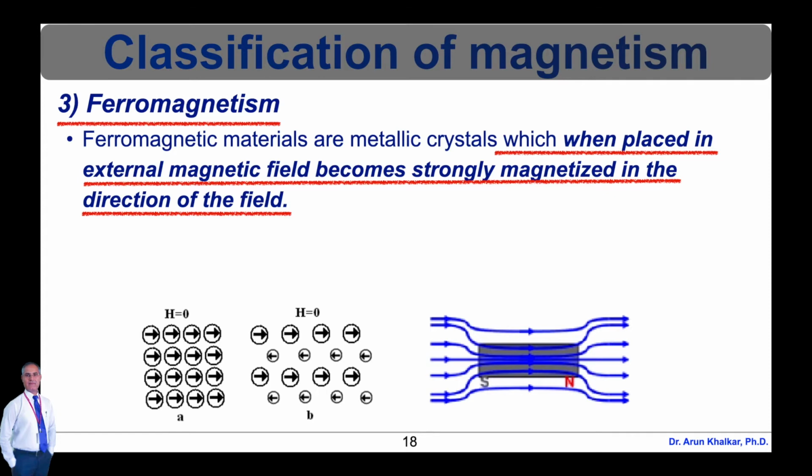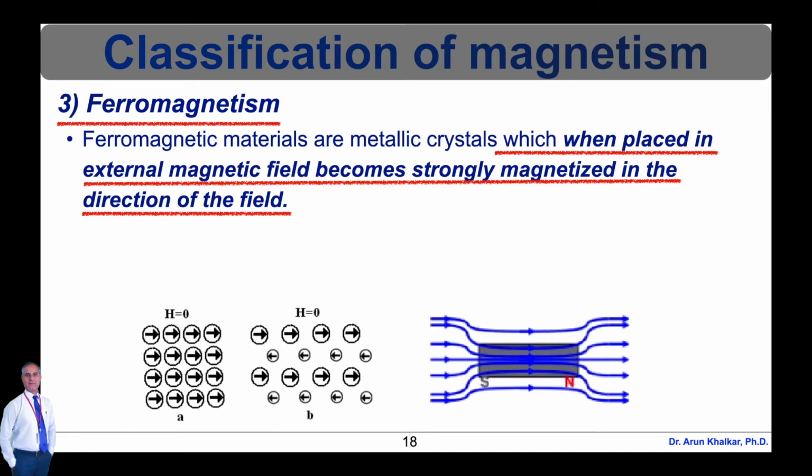A relevant term is the saturation magnetization, which we can measure in the laboratory. The saturation magnetization is the maximum induced magnetic moment that can be obtained in a magnetic field, which is represented by capital H subscript SAT. Beyond this field, no further increase in magnetization occurs.